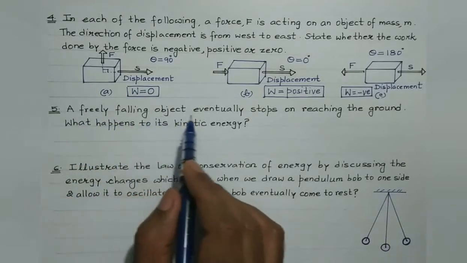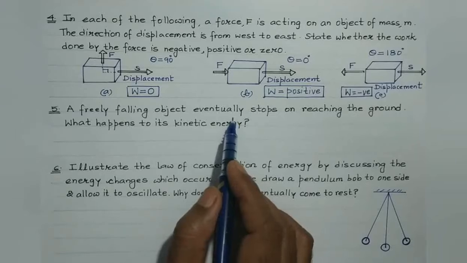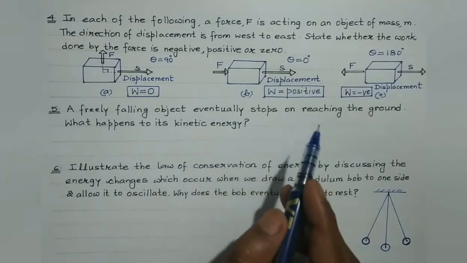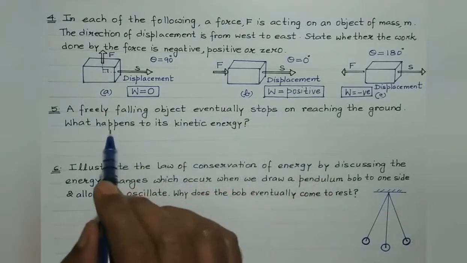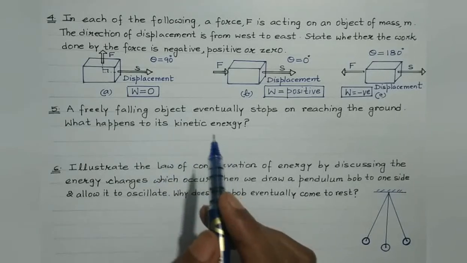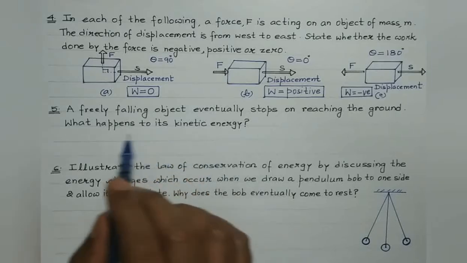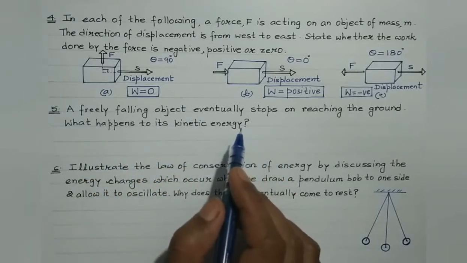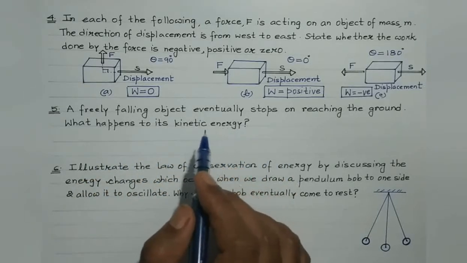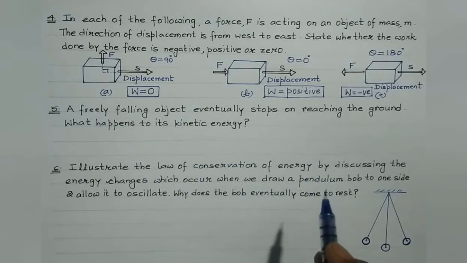A freely falling object eventually stops on reaching the ground. Right? What happens to its kinetic energy? This is what we are supposed to state. Now look, it can be easily explained with the help of the law of conservation of energy, right?